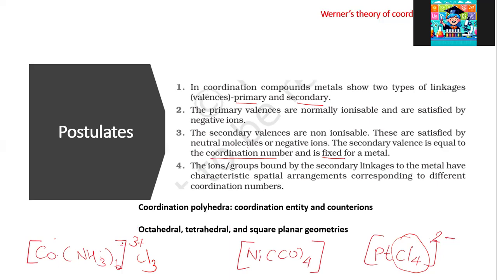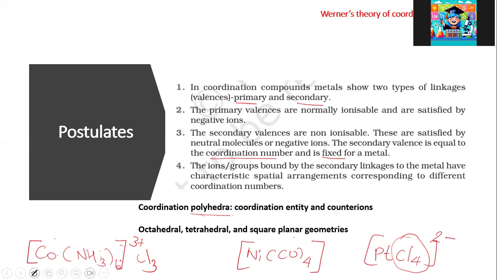coordination entity, and the coordination entity and counterions together are known as a coordination polyhedra. Coordination entity means this complex part, and counterions means whatever anions are there to counter. Many types of geometries are there for coordination complexes. For example, octahedral, tetrahedral, square planar.